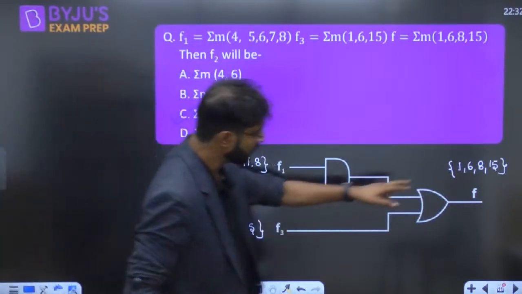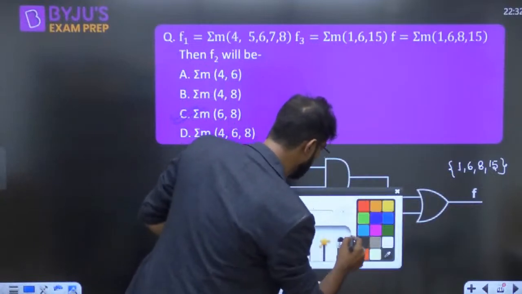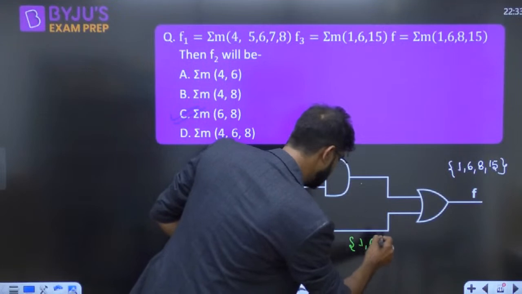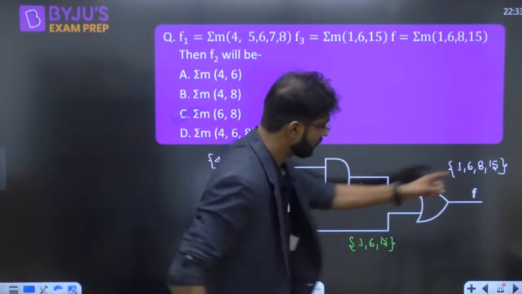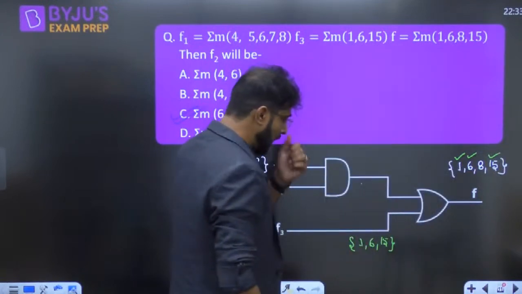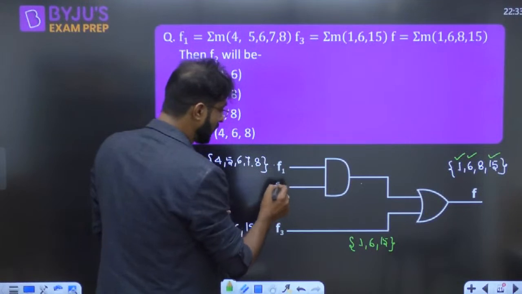Try to understand. Sir, 1, 6 is given here, we already know that. 1, 6, 15 is there. So 1 is there, 6 is there and 15 is there. Now this is the OR gate. F1 is given as 8. So what should be the value of 8?